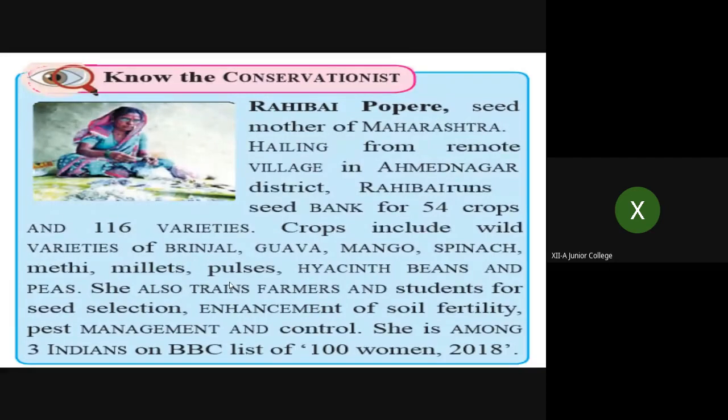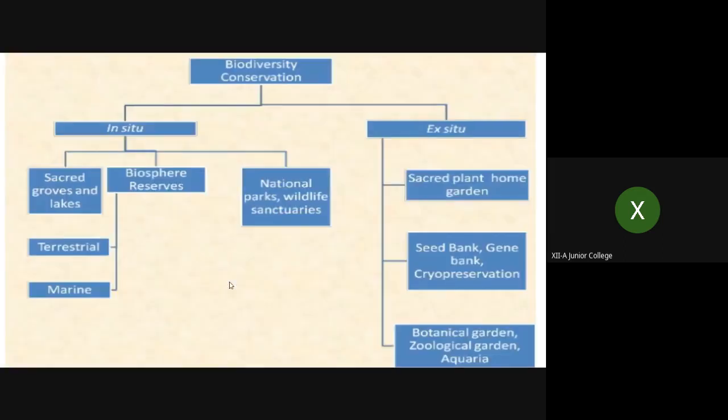That person also did similar work. Floods happen in Assam every year, isn't it? Because of the plantation of those particular species in that area, to some extent control over the floods has been achieved, and he has been awarded the Padma Shri also. I don't remember the name. As and when I get the name, I will send it to you on the group. So these people are doing great work.